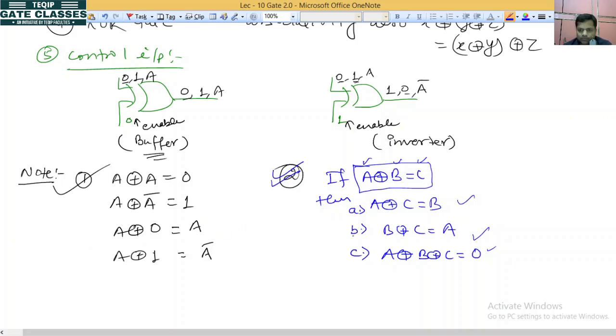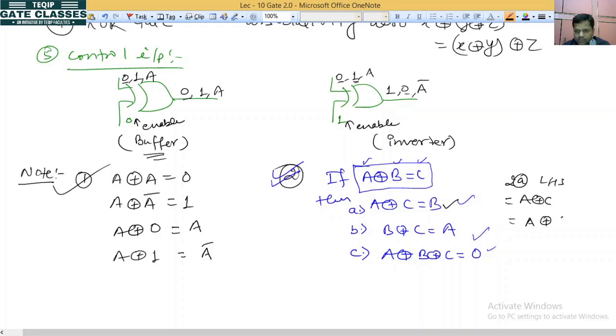If you want, I can prove it. So let's prove it. I want to prove 2a. This will be A XOR C on the LHS. What is the value of A XOR C?